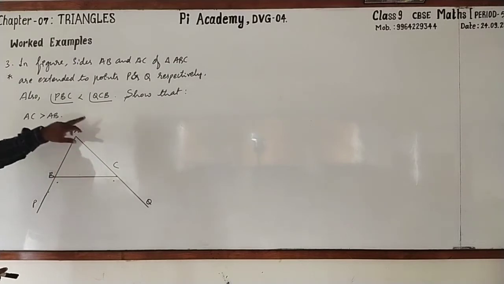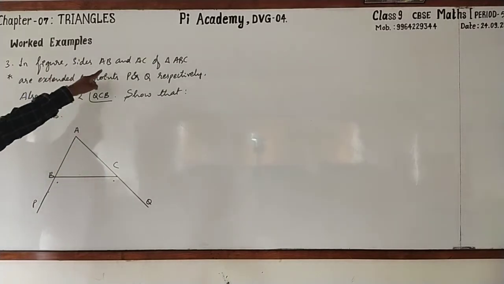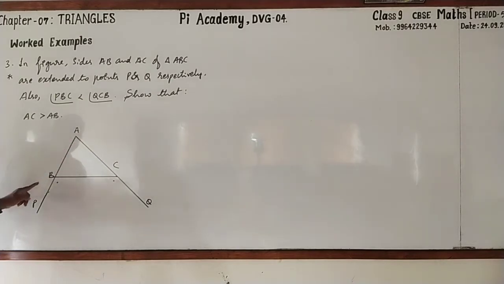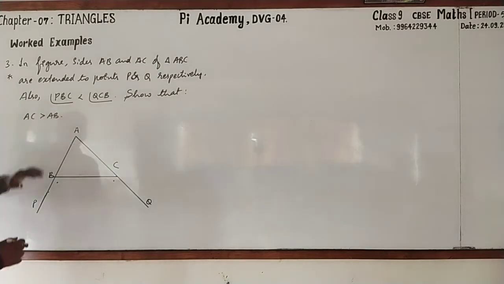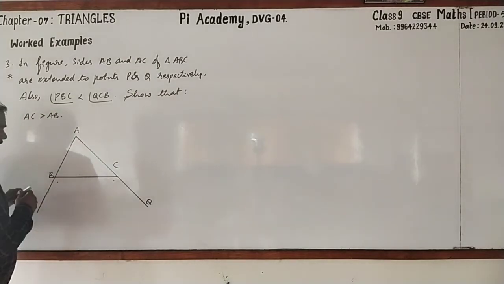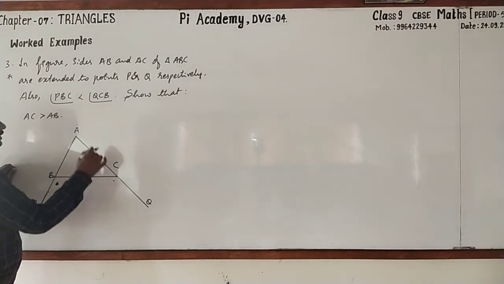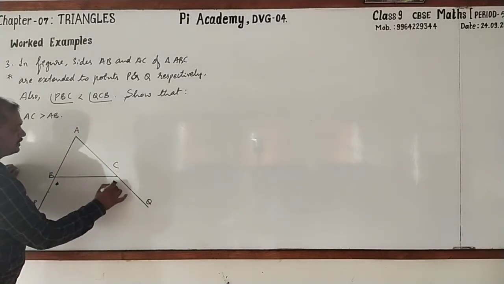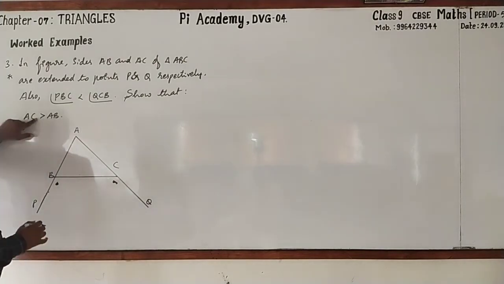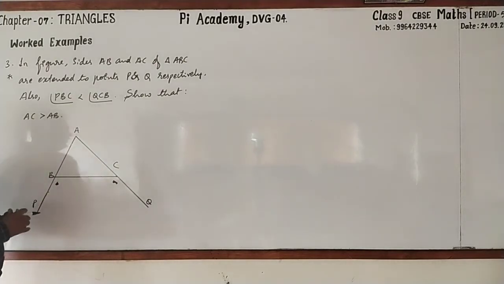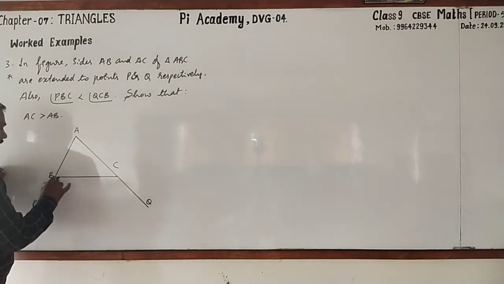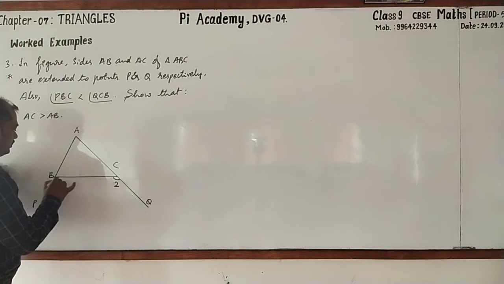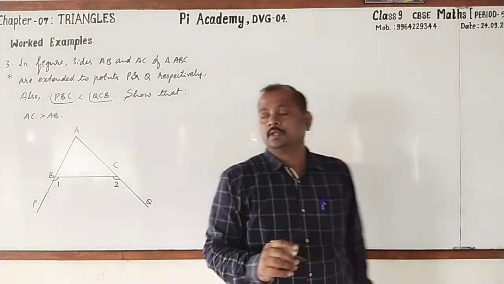In this figure, ABC is a triangle. They have given sides AB and AC are extended to the points P and Q respectively. Then also PBC, see PBC, this angle is less than QCB, this angle. Then we have to show that AC is greater than AB. It's no doubt it will be very simple. I go for numbering these angles so that it will be easier. This is angle 1 and this is angle 2. Yes, start writing with me.